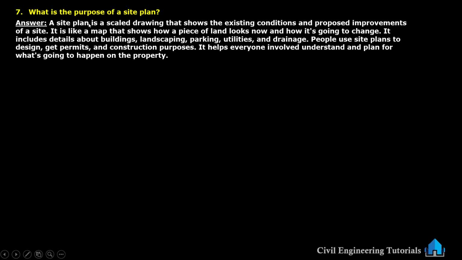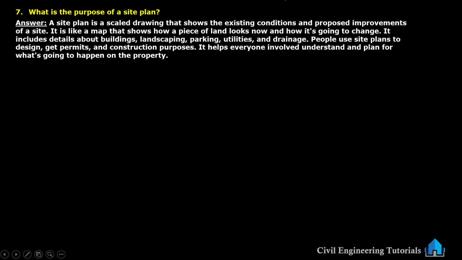Next, what is the purpose of site plan? A site plan is a scaled drawing that shows the existing conditions and proposed improvements of a site. It is like a map that shows how a piece of land looks now and how it's going to change.